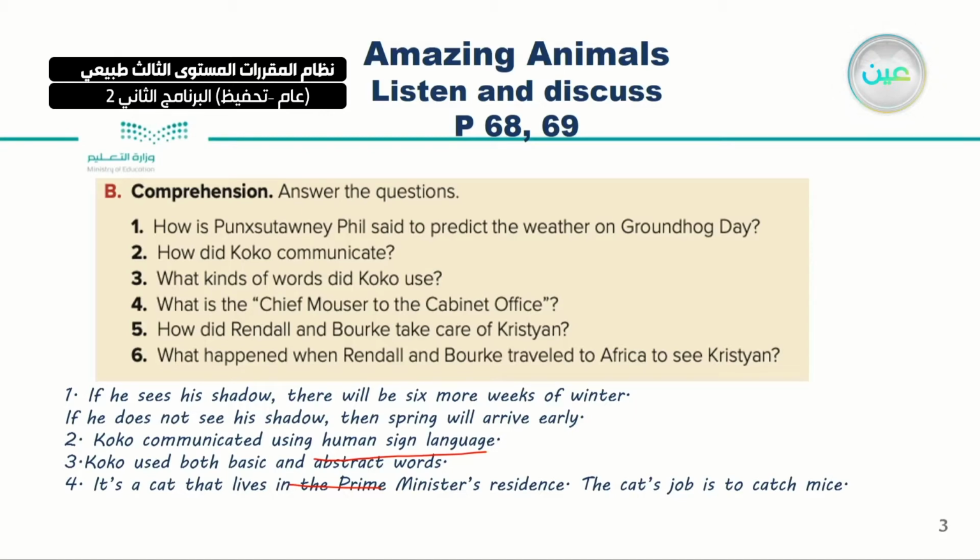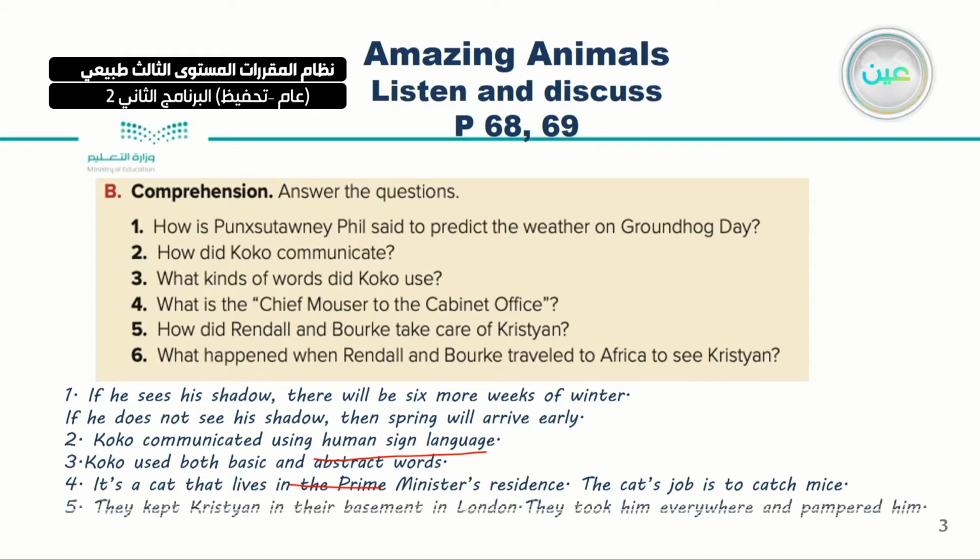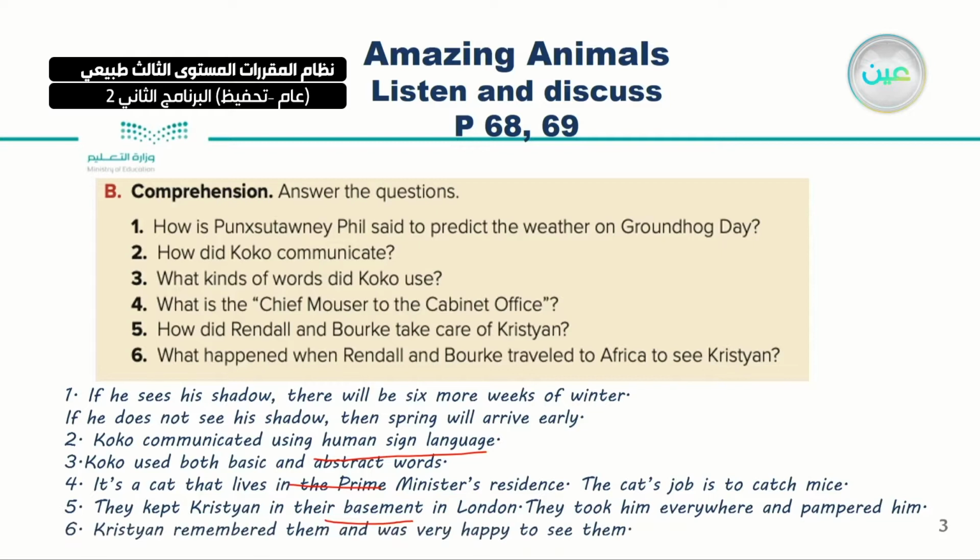Number 5, how did Randall and Perk take care of Christian? What happened here? They kept Christian where? In their basement, in London, of course. They took him everywhere and pampered him, indulged him. Finally, number 6, what happened when Christian saw Randall and Perk? Here Christian remembered them and was very happy to see them.